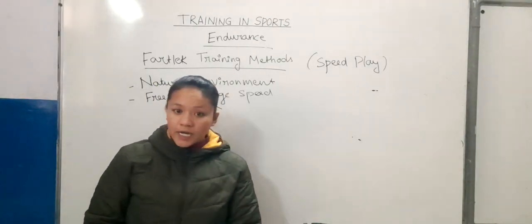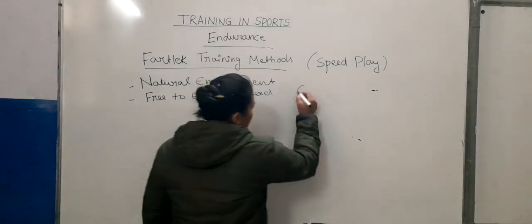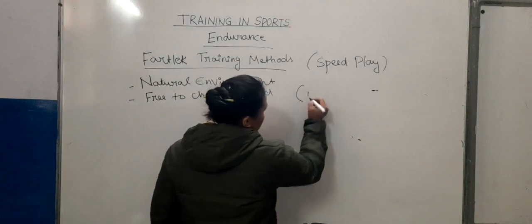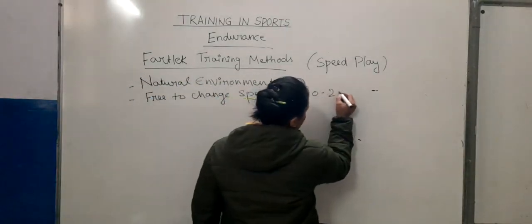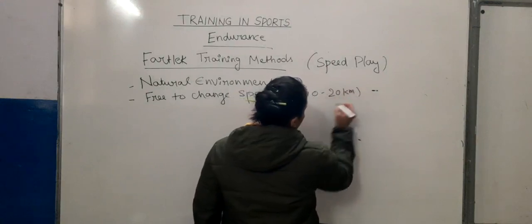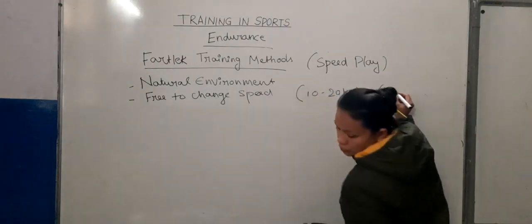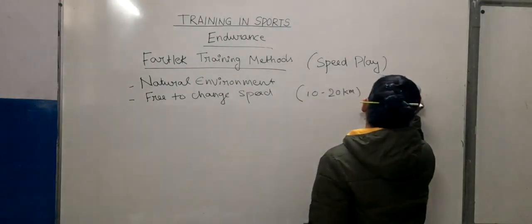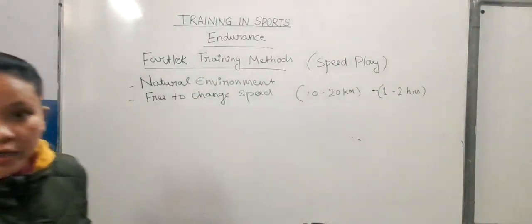in a desired time. Usually, for these training methods, the distance is kept around 10 to 20 kilometers, and the time is kept around 1 to 2 hours. This is about the fartlek training methods.